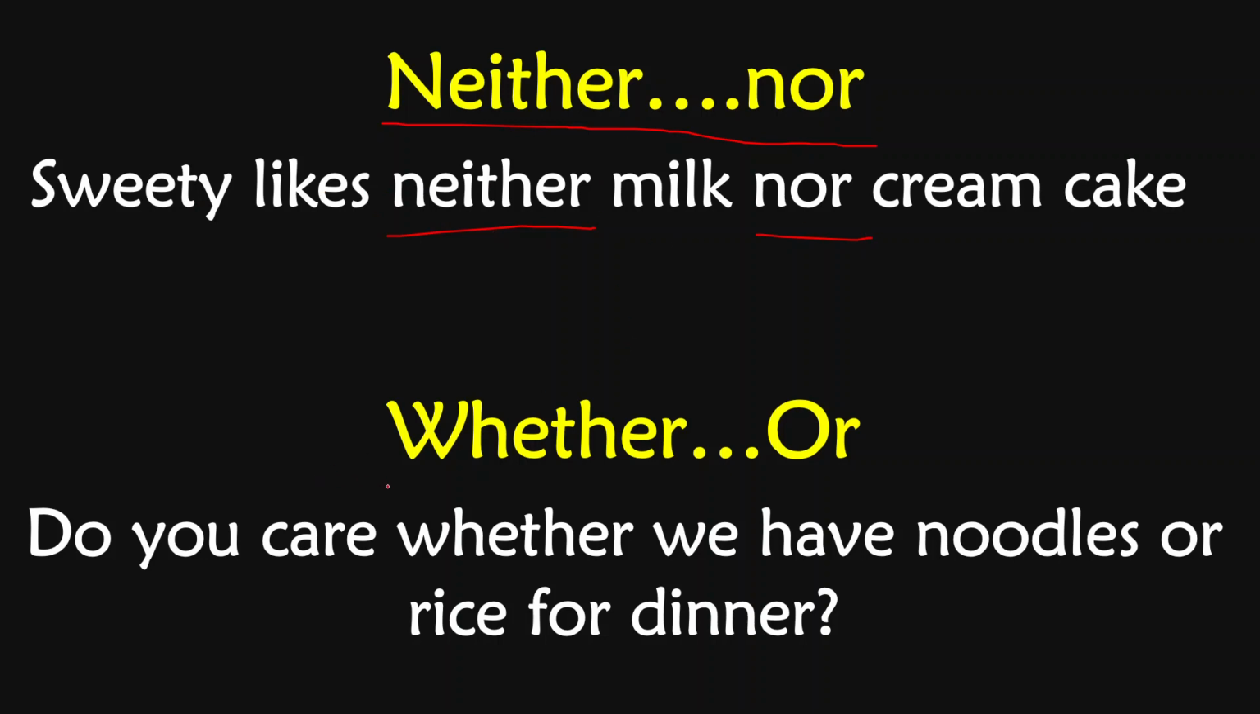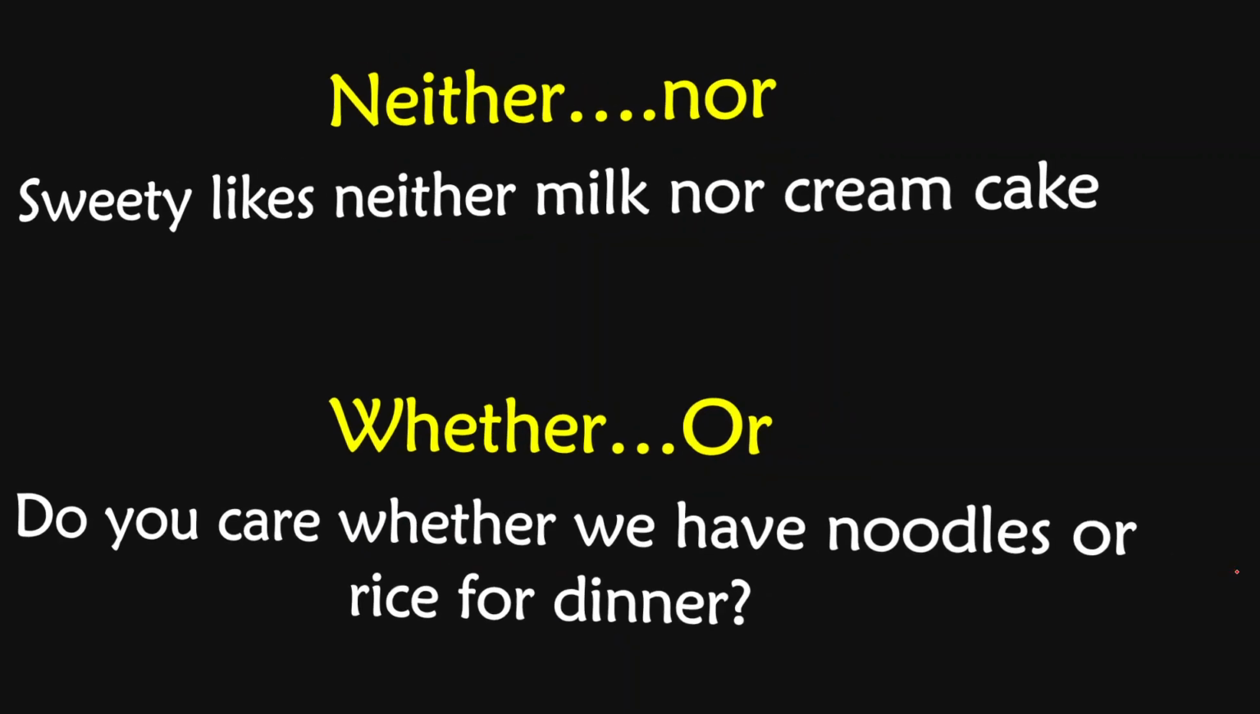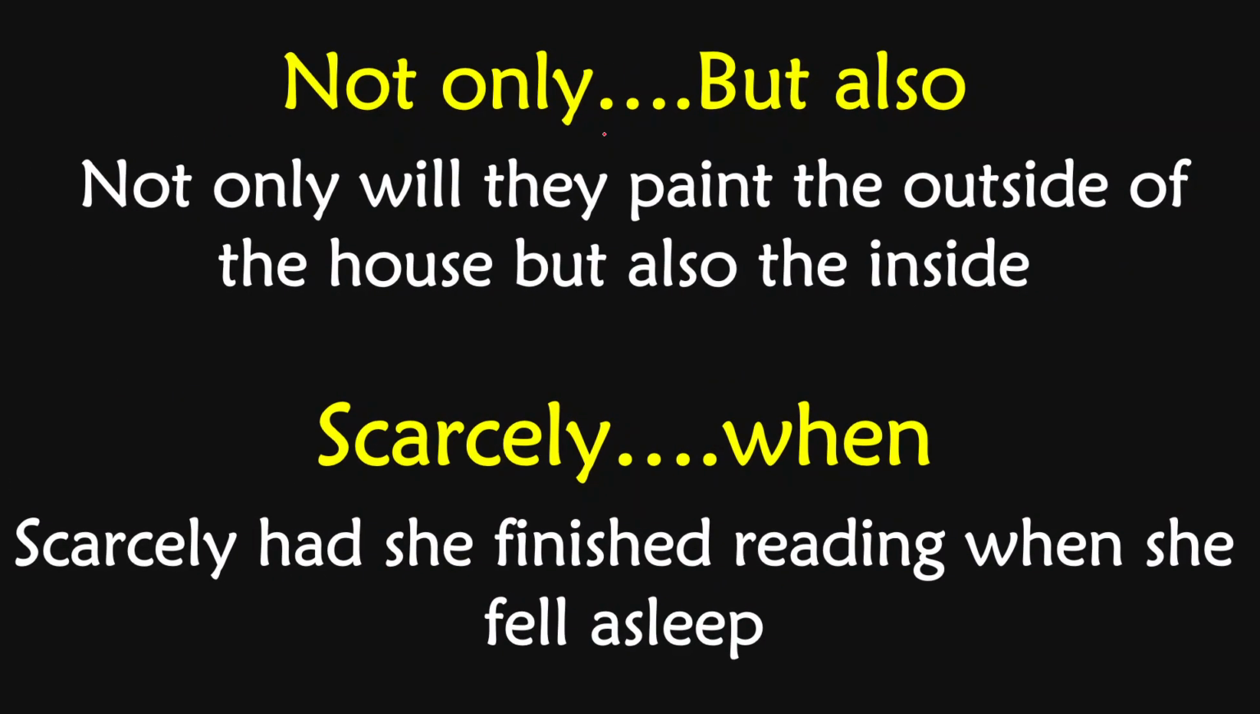The next pair is whether or. Just check the use of this correlative conjunction in the sentence. Do you care whether we have noodles or rice for dinner? So in this sentence, whether and or. These are the correlative conjunctions. What is next? Not only but also. Not only will they paint the outside of the house, but also the inside. These correlative conjunctions come in the sentence in pair, like not only and but also.